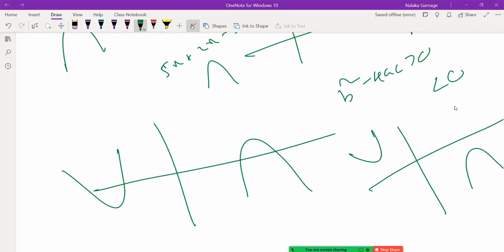If b squared minus 4ac equals 0 and if a is greater than 0, it is something like this. It's going to touch this. If b squared minus 4ac equals 0 and if a is negative, it is something like this.